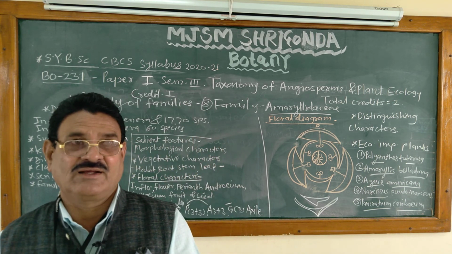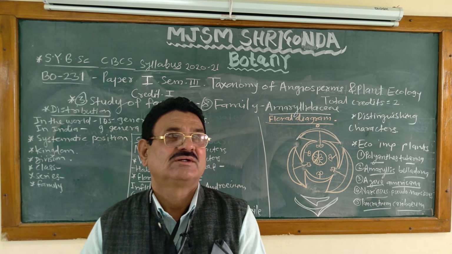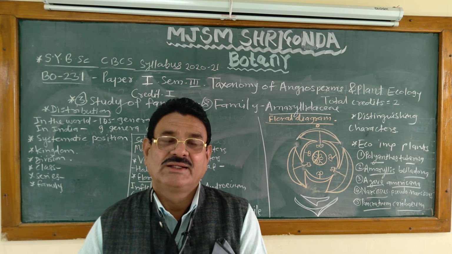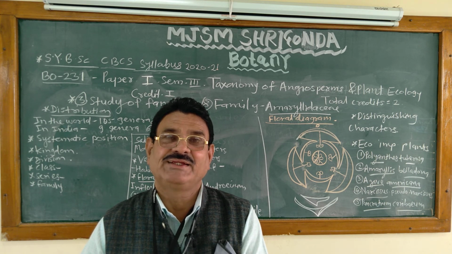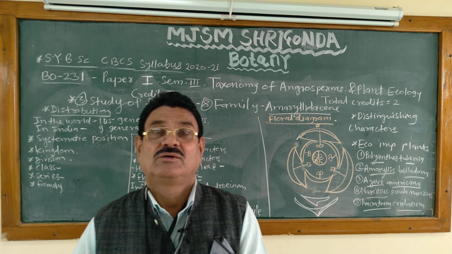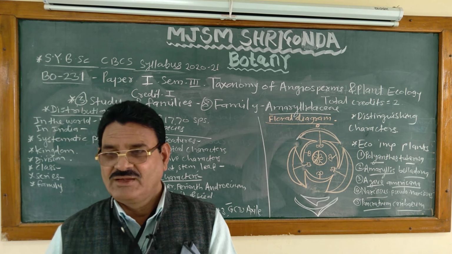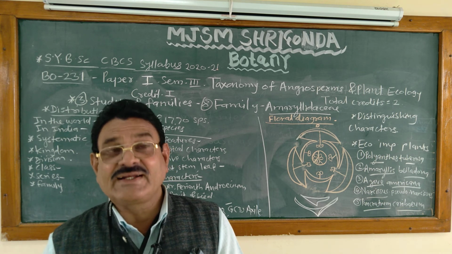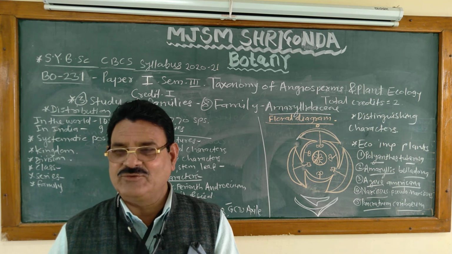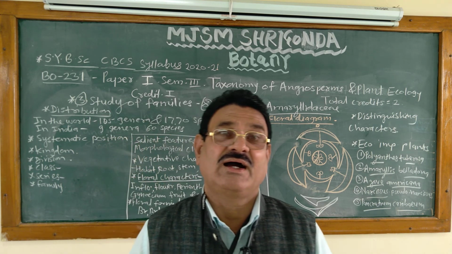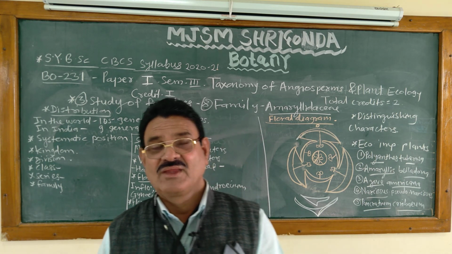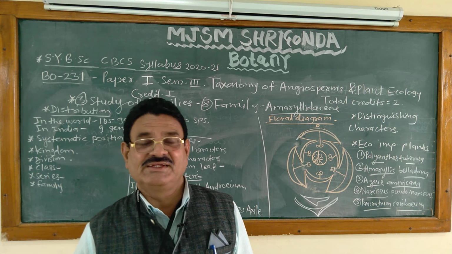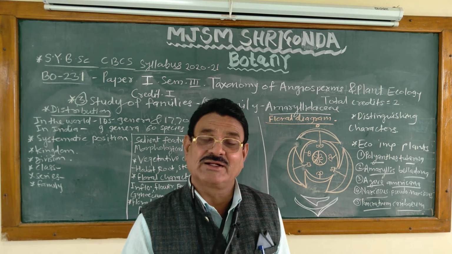Then second, Agave americana, fiber yielding plant, Gaipath. The fleshy, spiny leaves are used as fiber, which is used to prepare soles and ropes. Then the roots are diuretic, the leaves are used as laxative, and plants are cultivated as hedge plants in the garden compound. Then Amaryllis belladonna, Easter lily, an ornamental plant cultivated in the garden.